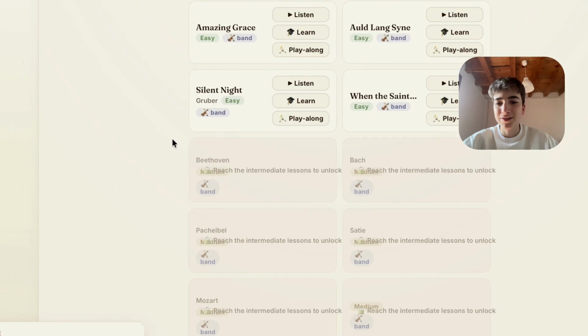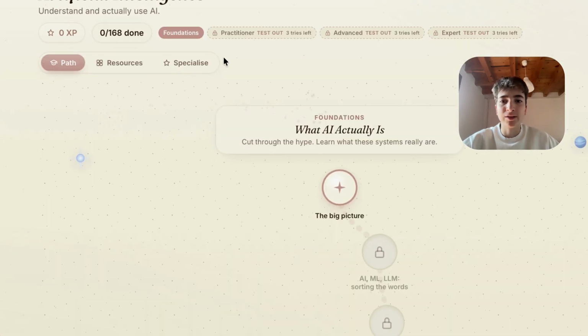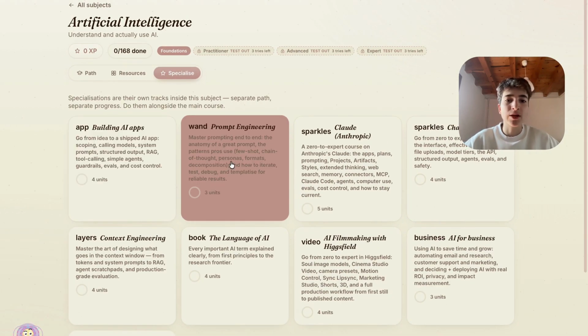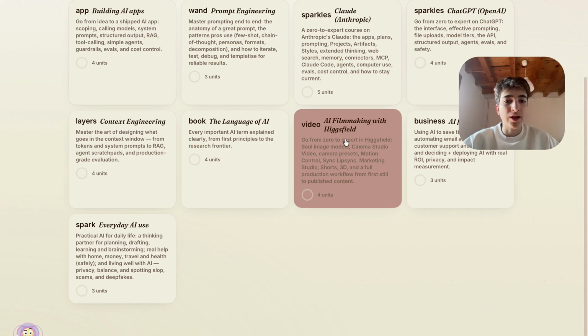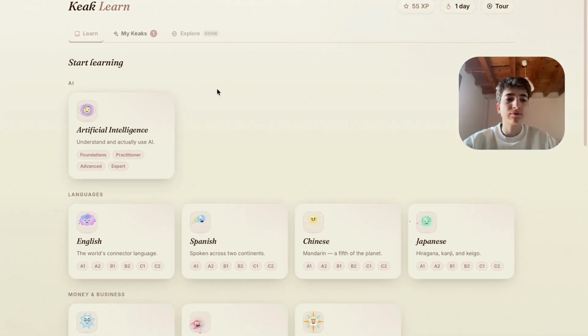It's so great, this one. And in here you have more specialized ones. For example, in artificial intelligence, that it was before, we have building apps, prompt engineering, about Claude, ChatGPT, mastering AI filmmaking with Higgsfield, and you have all these things.